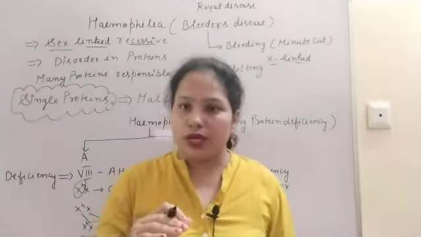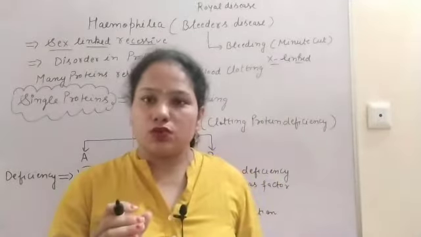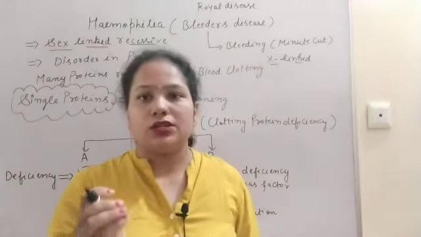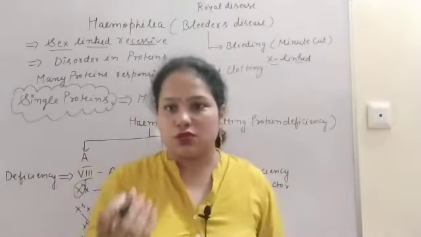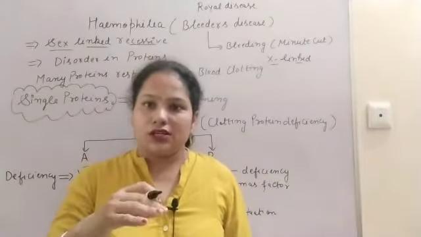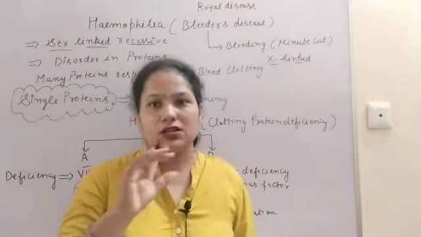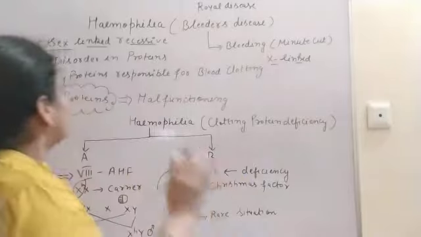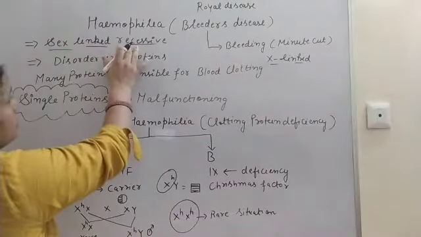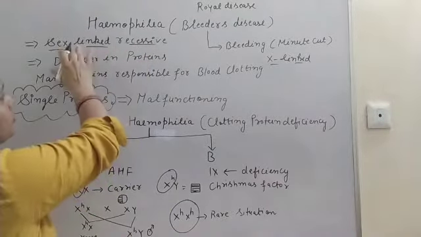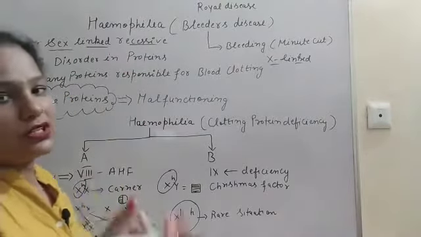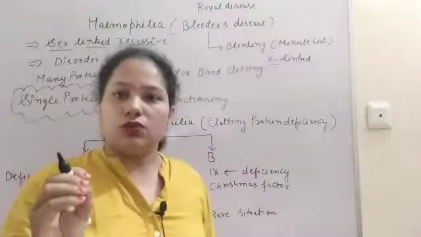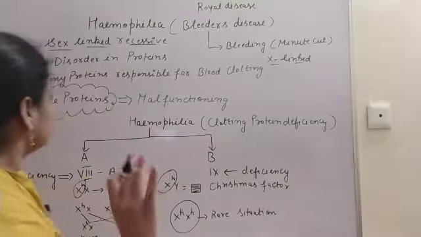Like in the case of a female, if on one X chromosome the disease causing gene is present, the second X chromosome is normal, or the dominant allele is present on that X chromosome. So it is sex linked recessive. So you can call this disease X linked inheritance also, because the disease causing gene is present only on the X chromosome.